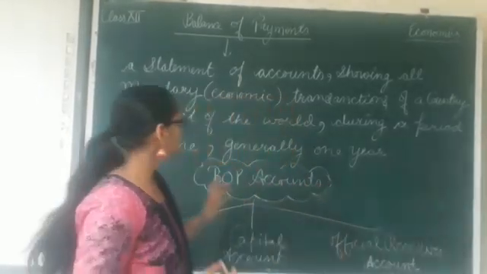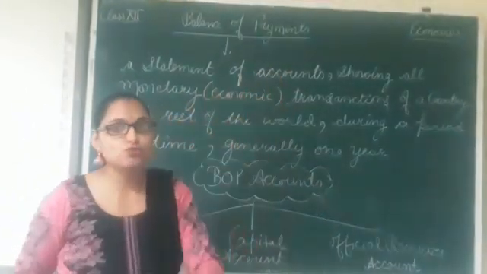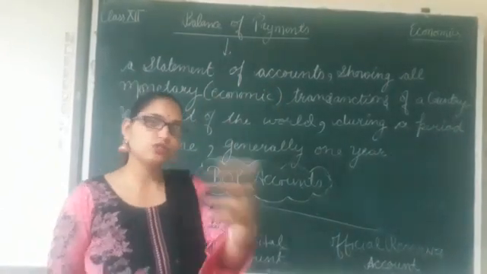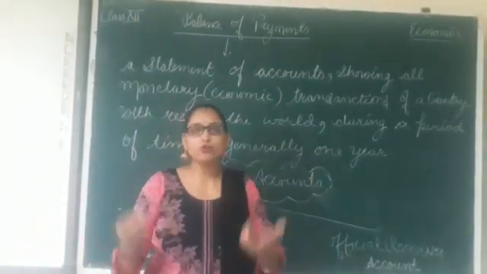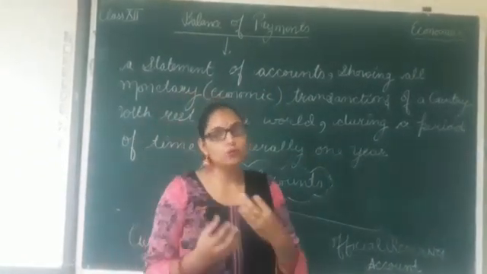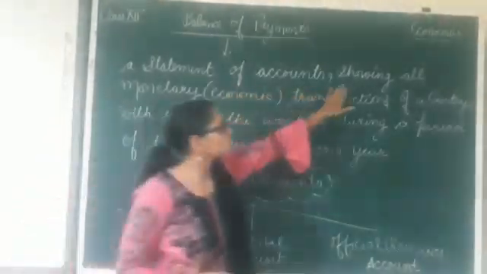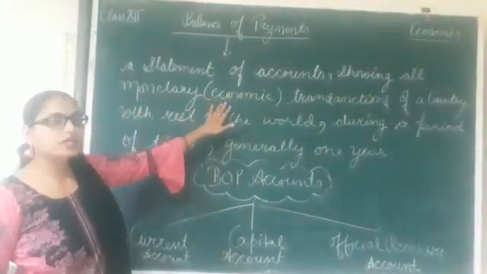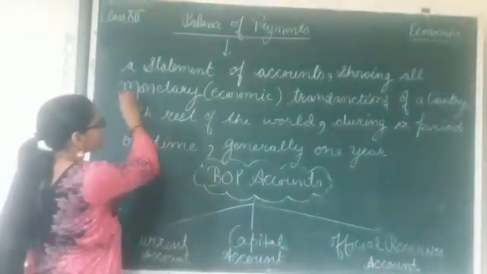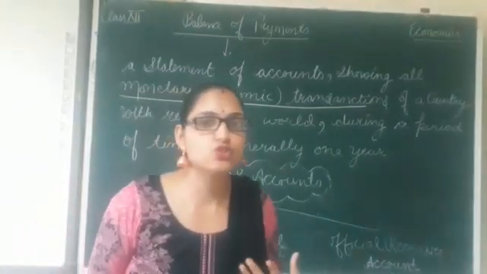Clear? Here it is written: this is a statement of accounts, which means it is prepared in account form. The student of commerce must know this concept of account form, and for the student of arts also, an account is a T format whereby the expenditures and receipts of the particular person whose account we are maintaining are recorded. So it is a statement of accounts showing all the monetary or economic transactions. Monetary or economic transactions are one and the same thing. We show here only monetary and economic transactions. We do not show non-economic transactions, which do not deal with money.